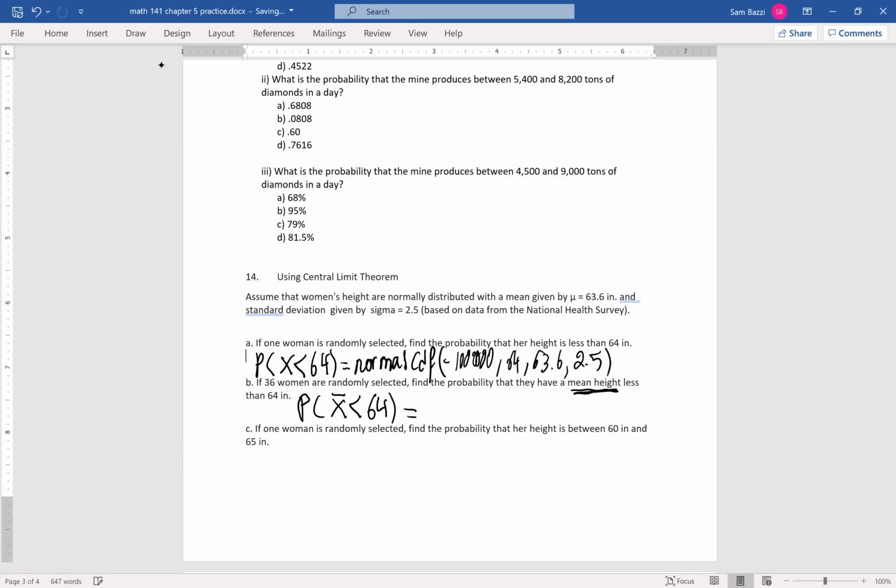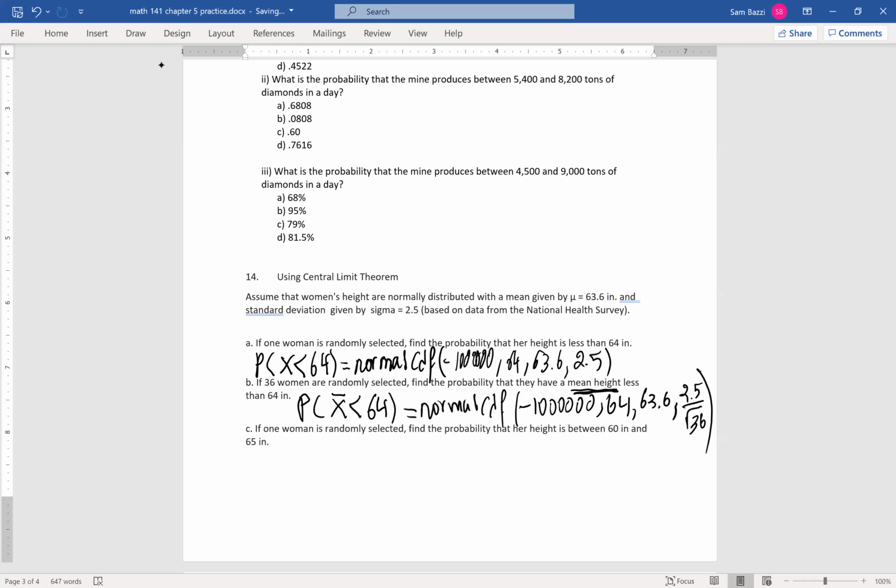You see, guys, here we did probability of X less than 64. Here, X bar less than 64. It will be just like before. Normal CDF, negative a million, 64, 63.6, and pause here. Be careful here. It's not going to be only 2.5. It's going to be 2.5 divided by the square root of 36. I hope, guys, that I'm giving you a good feel of the difference between the two situations. And you can do the answer.